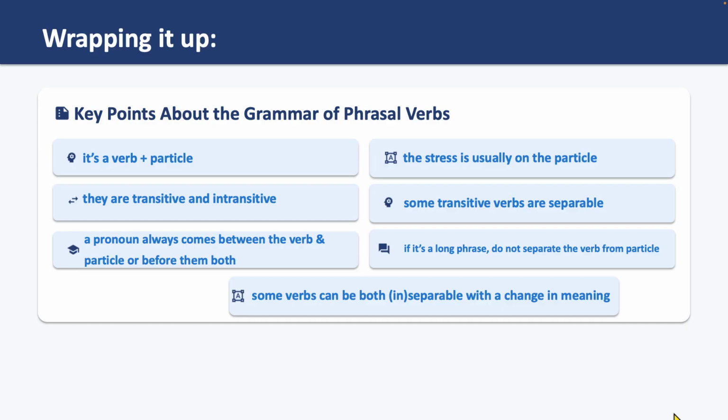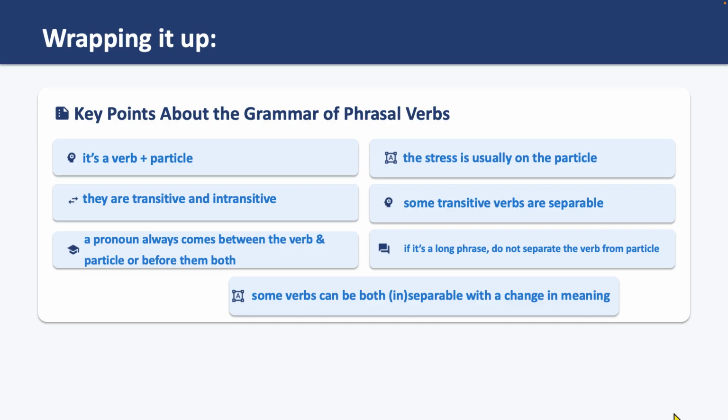Regarding some transitive verbs, they are separable, where an object can come between or after the phrasal verb, or inseparable, where you cannot separate the two. However, if a pronoun comes, it always comes between the verb and the particle, or before them both.